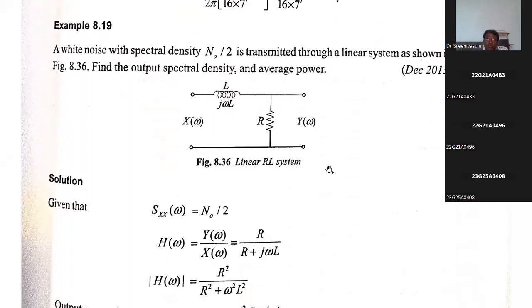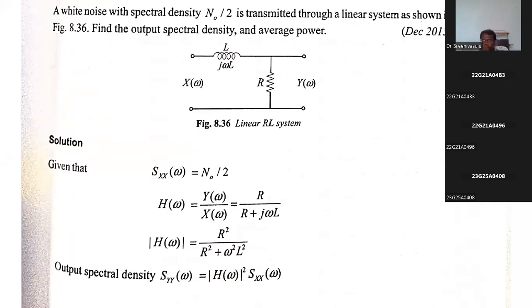Now see, this is a network as given. Observe the network. A white noise with the spectral density N0 by 2, that is S_XX of omega, is transmitted through a linear system as shown in the figure. Find the output spectral density and average power. So it is a simple network.